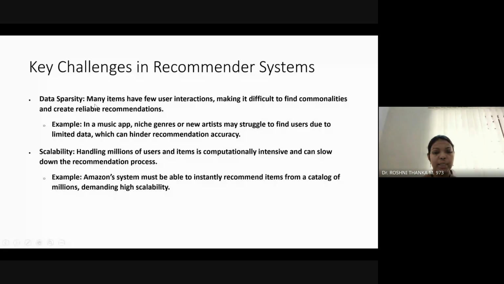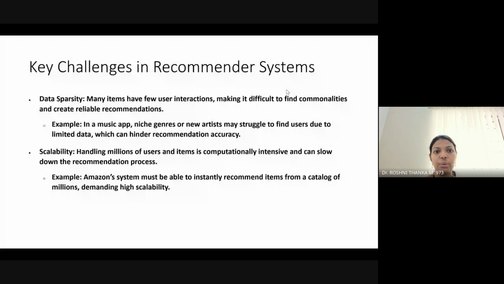Now let us see the key challenges in the recommendation system. One challenge is data sparsity, right? Many items have few user interactions. As I told you, if there is a lack of previous history, then the recommendation becomes a problem. That is data sparsity. Another challenge is scalability.